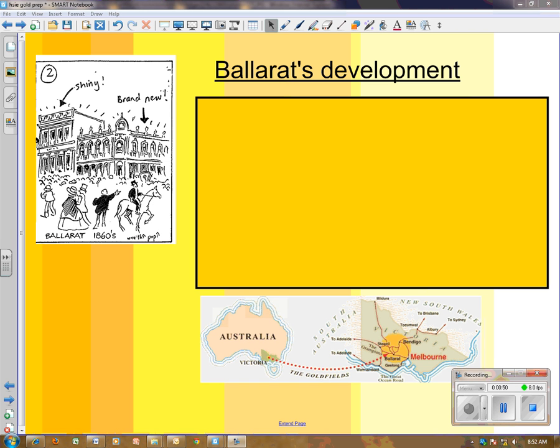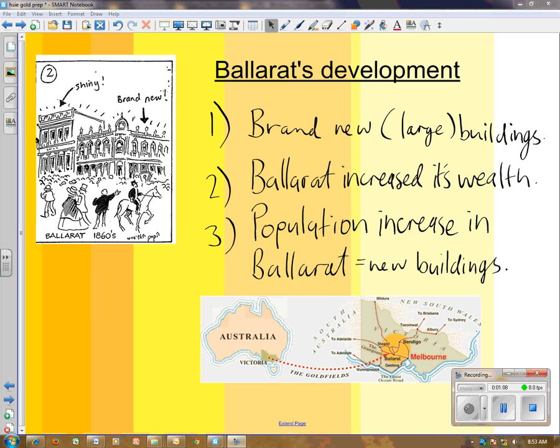All right, the next picture shows Ballarat, how developed it is, the shiny brand new buildings. Why do you think it suddenly has new buildings? Look, it's the 1860s Ballarat, just out of Melbourne there in Victoria. Why is Ballarat so new and shiny? What do you think? Okay, here are your reasons. One, it's got brand new large buildings because, number two, Ballarat increased its wealth.